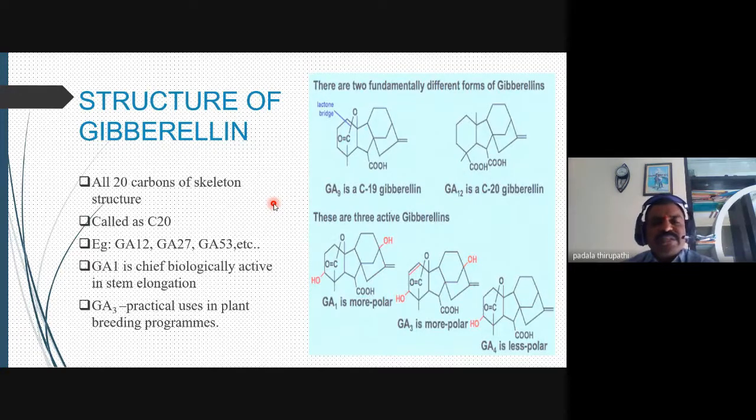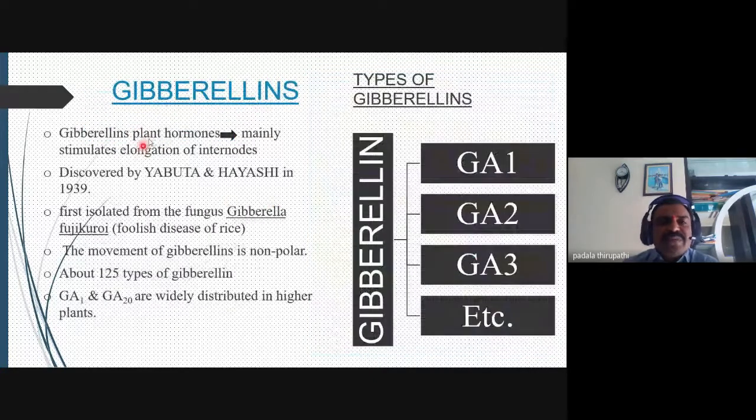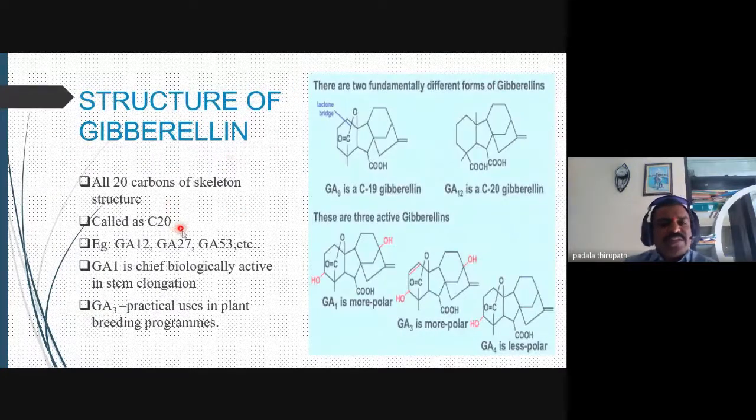Okay, so GA1 is the chief biologically active gibberellin in stem elongation. Among these 200 types of gibberellic acid, GA1, GA2, GA200, GA1 is the main biologically active compound for stem elongation. So the first physiological function of gibberellic acid is stem elongation. Why can we say stem elongation? Because we observe elongation of the internodes, and internodes are responsible for stem elongation. Do you agree or not?